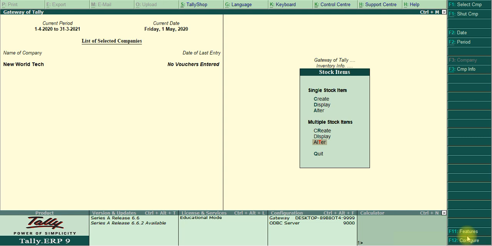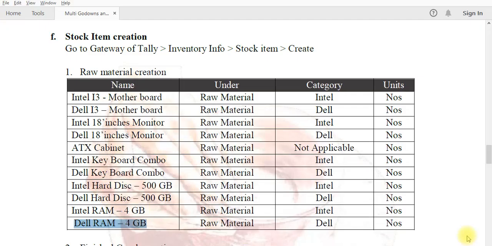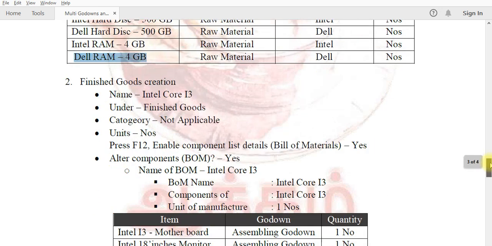Now we move to another stock item creation, the finished goods creation. Finished goods creation name: Intel Core i3, under group is finished goods. The category is not applicable. If you wanted, you could give the category as Intel, because we create the Intel-based finished goods. Now I give the category as not applicable for no consideration purpose.